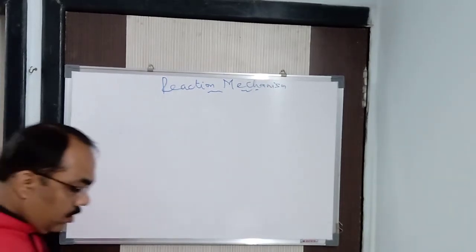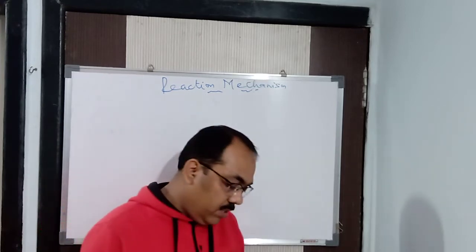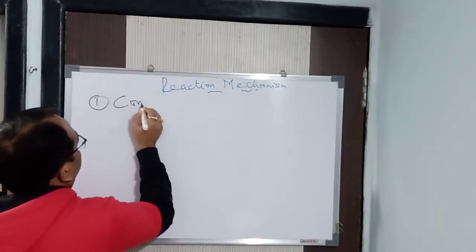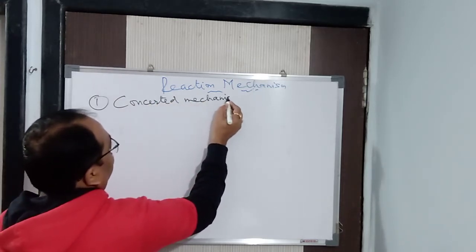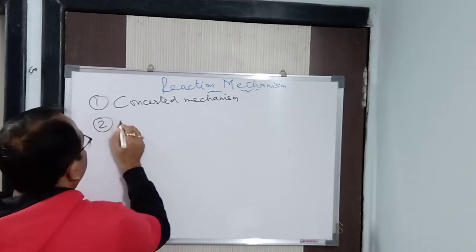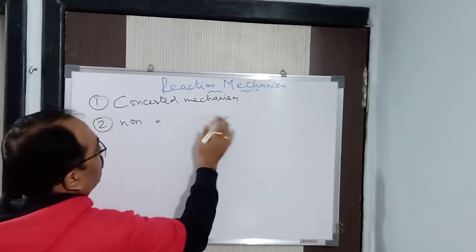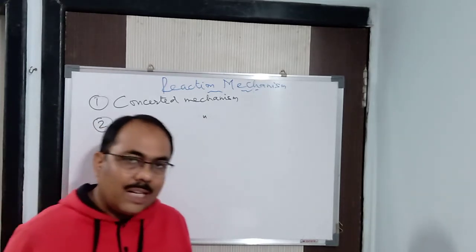Now, there are two types of reaction mechanism. One is your concerted mechanism, and the second is your non-concerted mechanism. So what is a concerted mechanism?